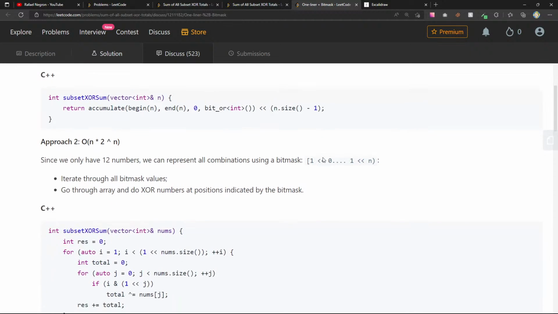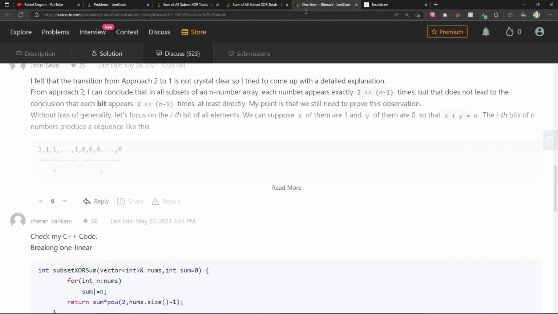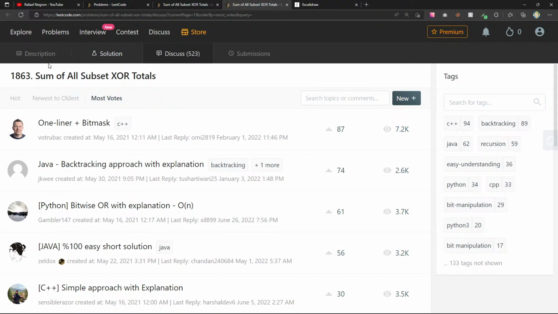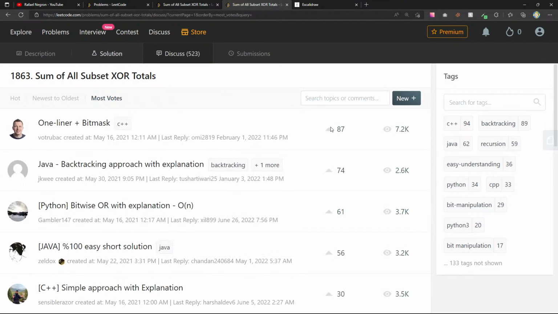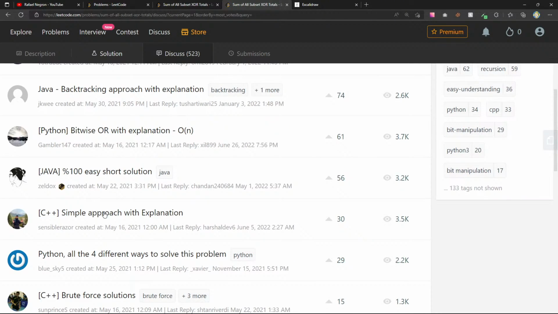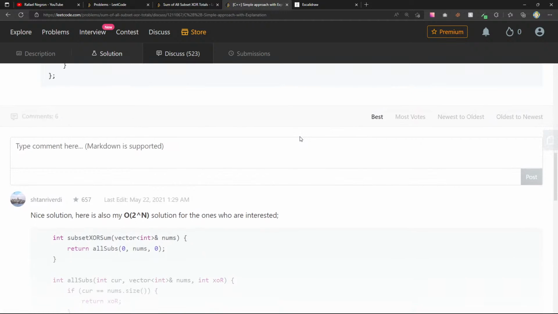Okay. This is very clever. Some of these I don't even like to mess with, and there's no solution here. I would like to see a short solution, simple approach with explanation. Add that to the result. Here the trick is to use binary representation of numbers to generate the power set. I mean, how do you...